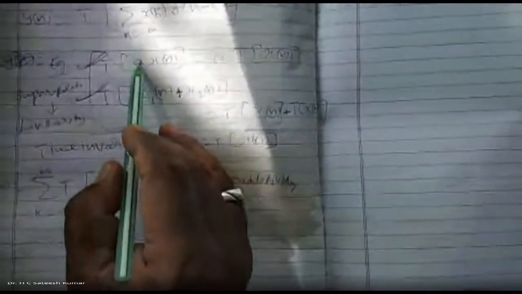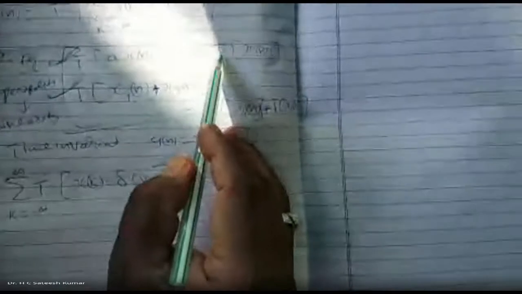Next, the homogeneity property. What does it say? A constant is the amplitude: transfer function of a into x of n is a into transfer function of x of n. Now x of k is the amplitude of delta of n minus k. Therefore, you can write summation k varies from minus infinity to plus infinity, x of k into transfer function of delta of n minus k. x of k is nothing but the amplitude of delta of n minus k.